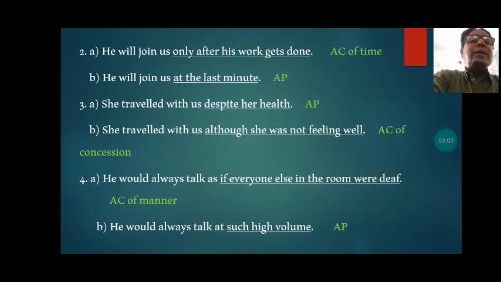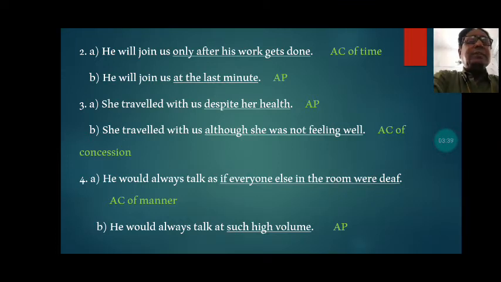He will join us only after his work gets done. In this sentence, only after his work gets done is an adverb clause, and that is an adverb clause of time. So you must have understood here the underlined part in this sentence is an adverb clause of time. Second, that is B. He will join us at the last minute.